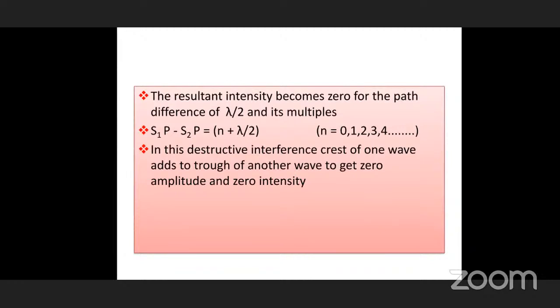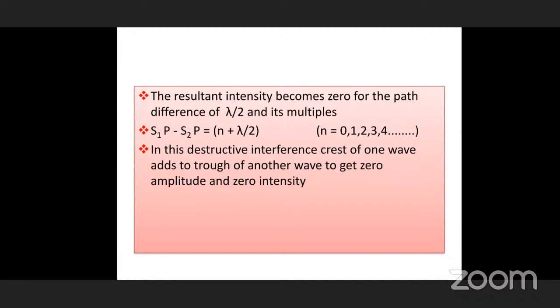So the resultant intensity becomes 0 for the path difference. What is the condition in terms of lambda? It is exactly lambda by 2. In the previous case, path difference n lambda means constructive interference.